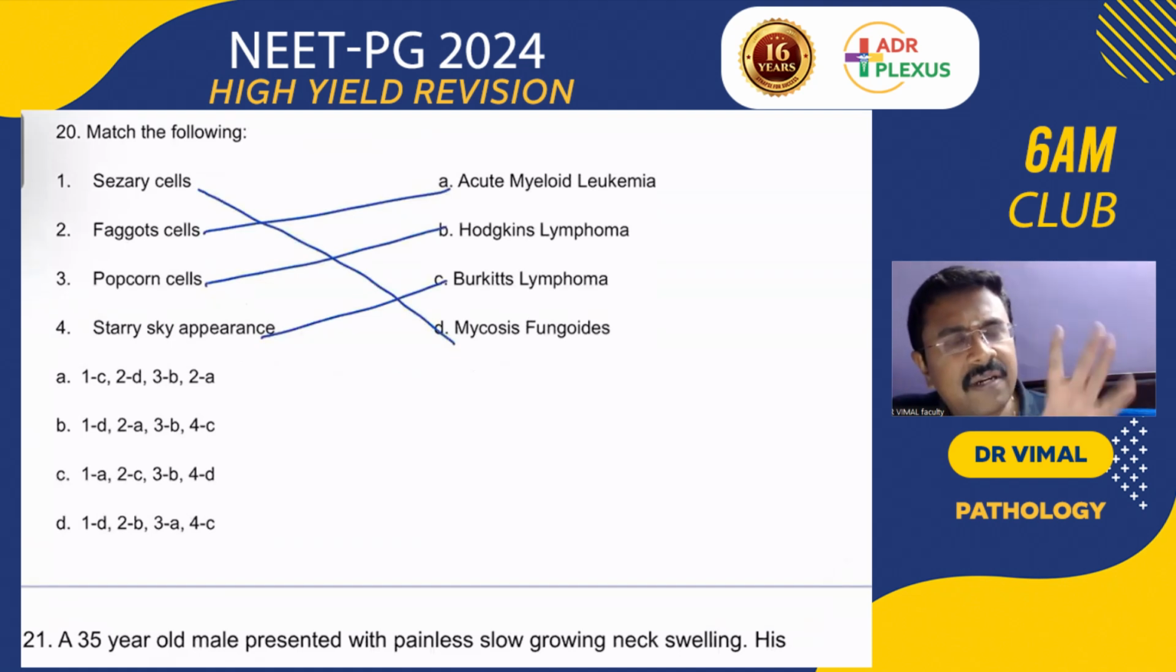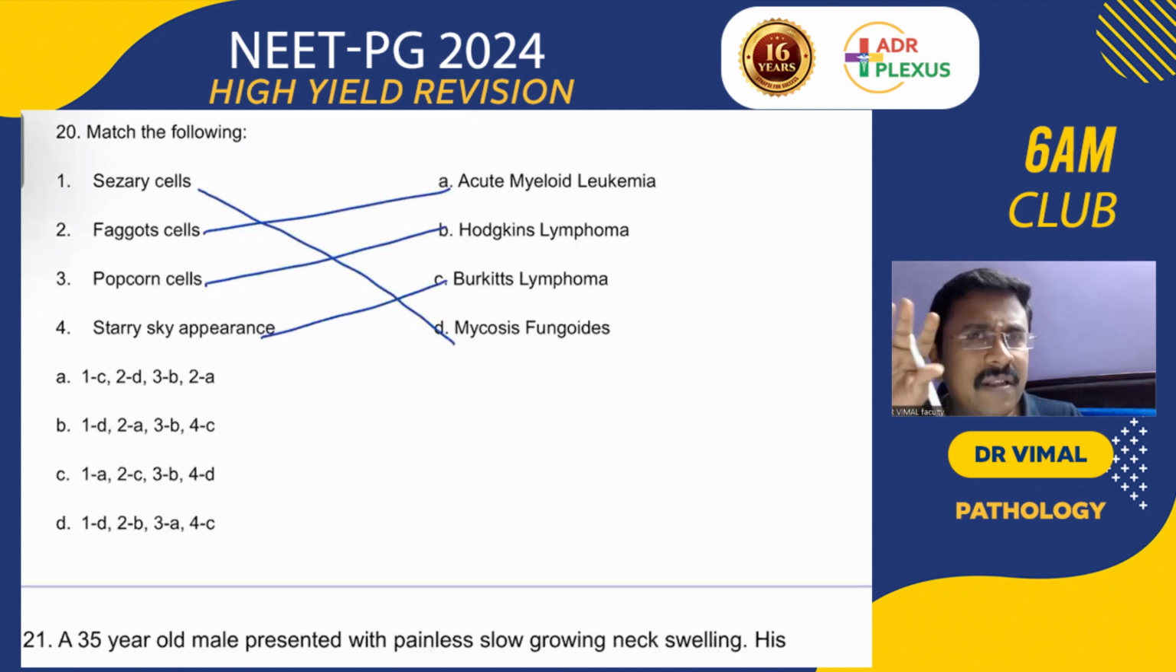Sézary cells are nothing but the tumor cells with the cerebriform nucleus, and this is seen in mycosis fungoides, a cutaneous T-cell lymphoma. So T-cell markers CD3 and CD4 will be positive in Sézary cells in mycosis fungoides. What else will you remember? Collection of the malignant lymphocytes in the epidermis, that is Pautrier microabscess. And the lymphocytes moving towards the epidermis, that phenomenon is epidermotropism.